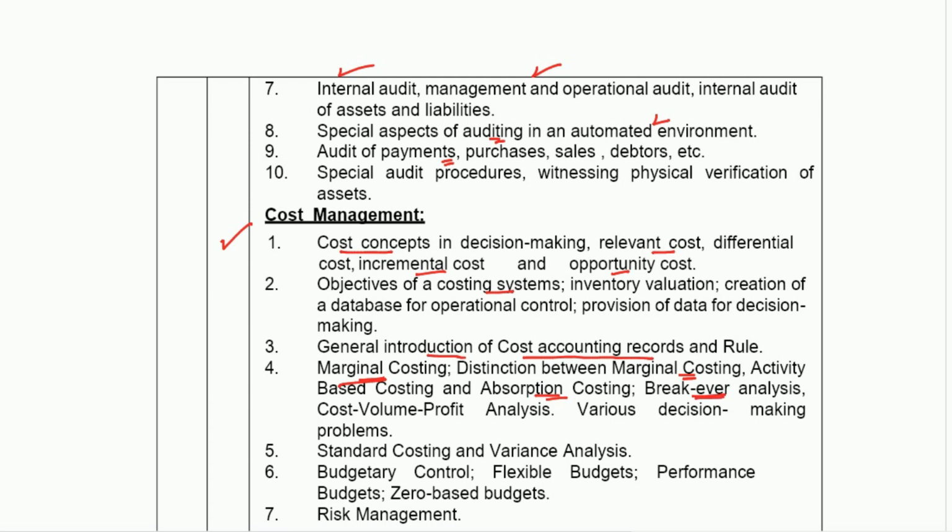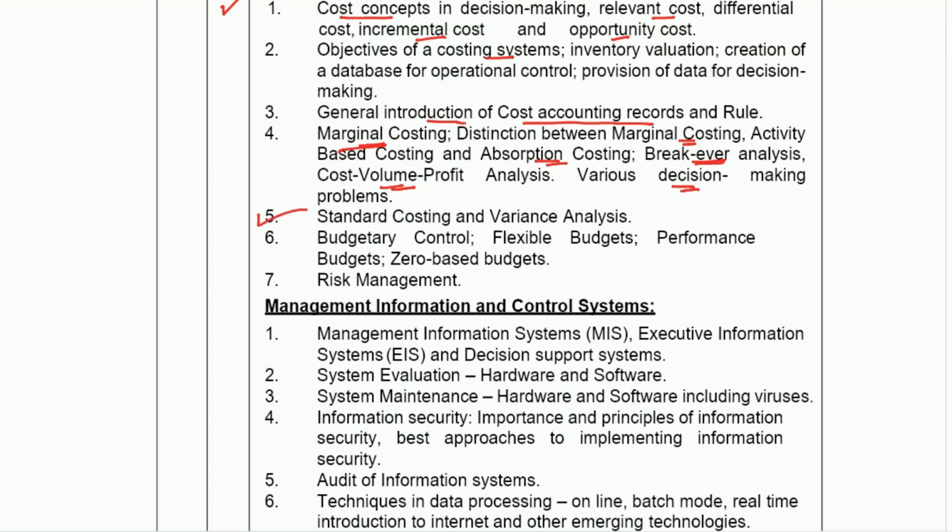Break even analysis is very important. Then cost volume profit analysis, various decision making problems. Then standard costing and variance analysis is also important. Budgetary controls, that is your flexible budget, performance budget, zero based budget. Zero based budget is also important, and it's a favorite one where the examiners do ask questions, so prepare this. Then the risk management, so all these are covered under your costing.